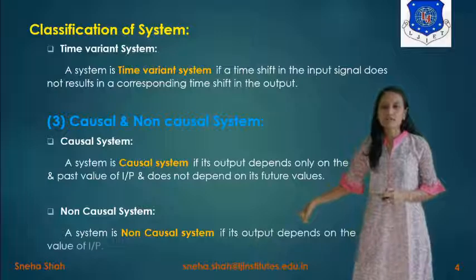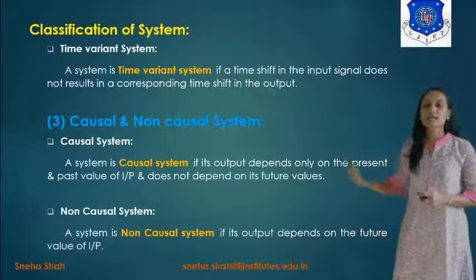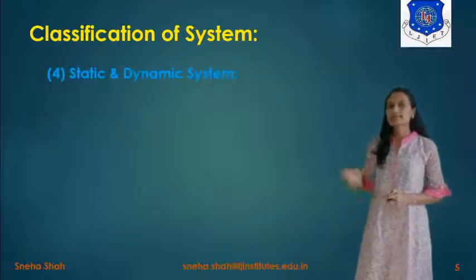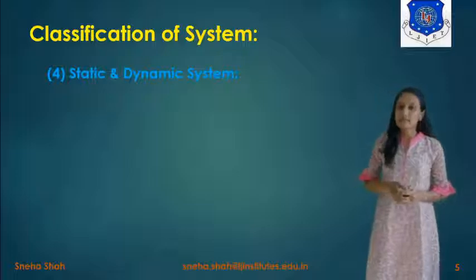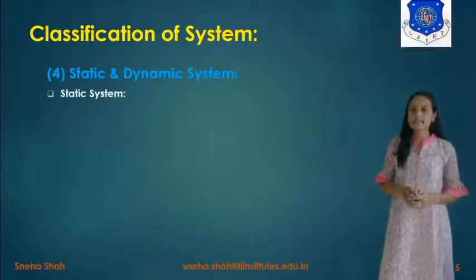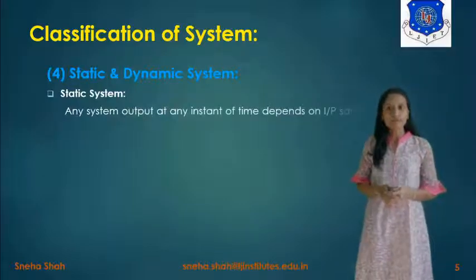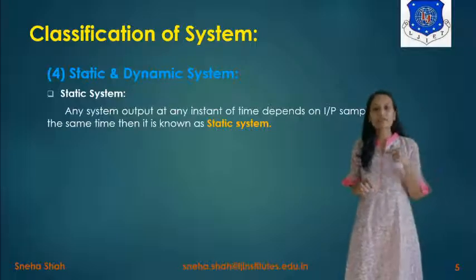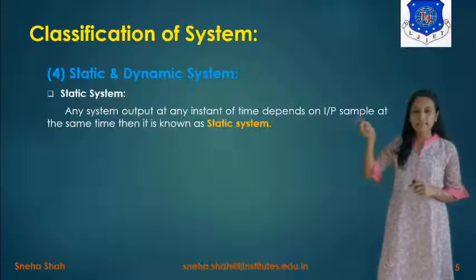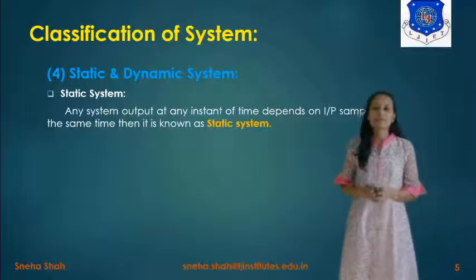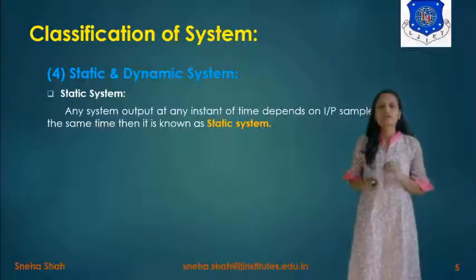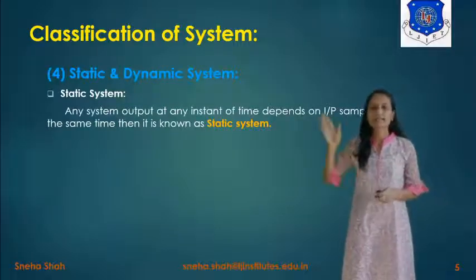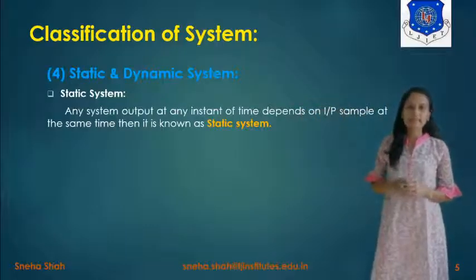A system is non-causal if its output depends on the future value of the input. Now the next type of system is static or dynamic system. First of all, we define the static system as any system whose output depends only on the present input. It does not depend on the past or future values of the input, so it is considered a static or memoryless system, because it depends only on the present value. So for past or future values, there is no requirement of a memory element. So this kind of system is also considered a memoryless system.